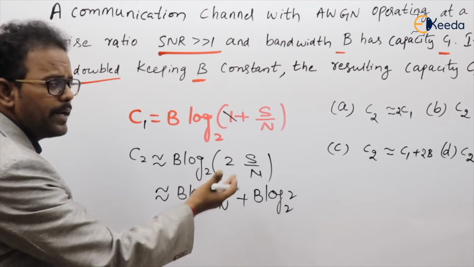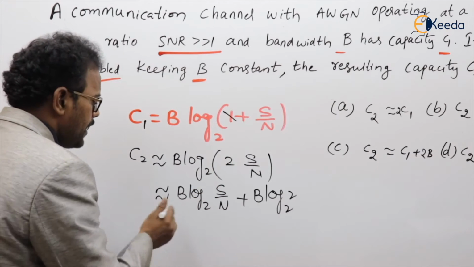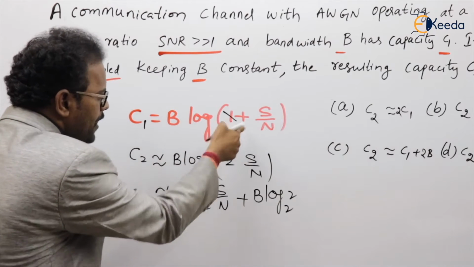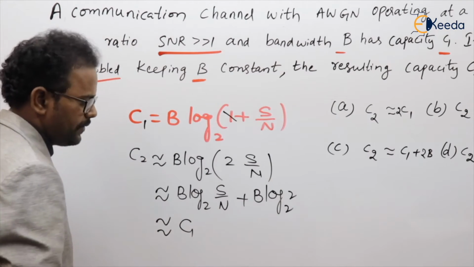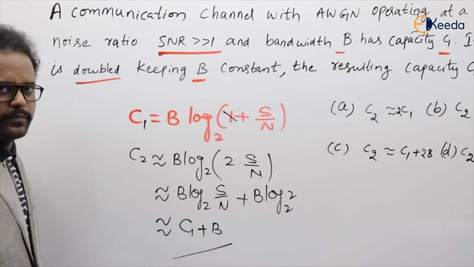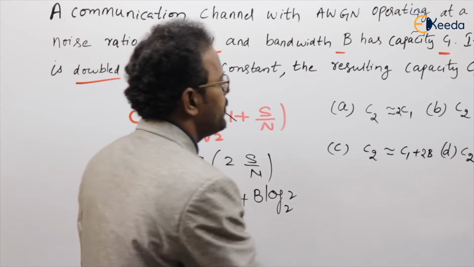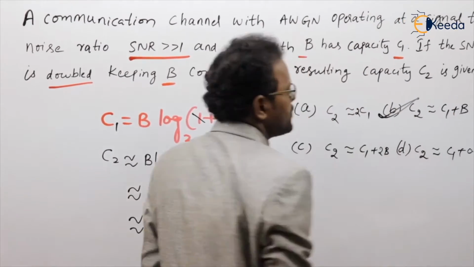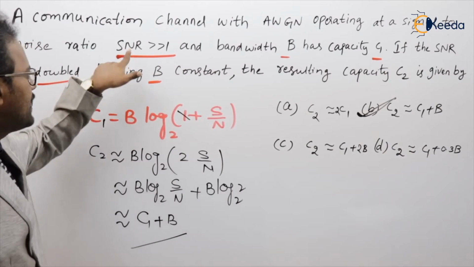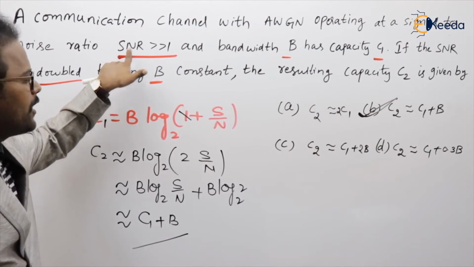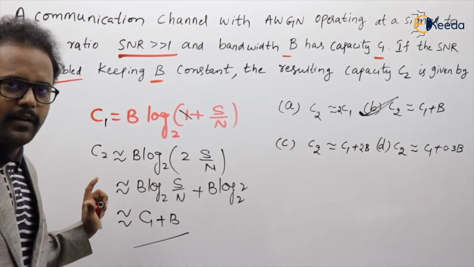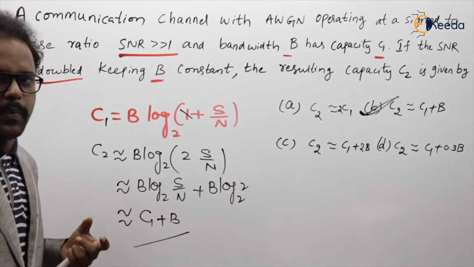Now, because log AB can be written as log A plus log B, this is nothing but B log S by N, and B log S by N is nothing but C1. Log base 2 of 2 is 1, so it is nothing but B. So you can see C2 will be approximately C1 plus B. Very simple logic. The point you had to understand: SNR is given far greater than 1, so you had to neglect 1. Then the log AB formula. Clear?